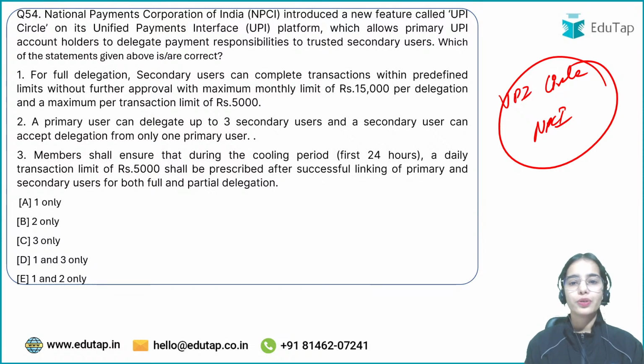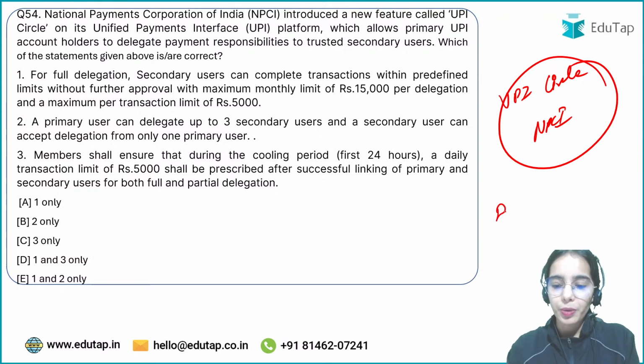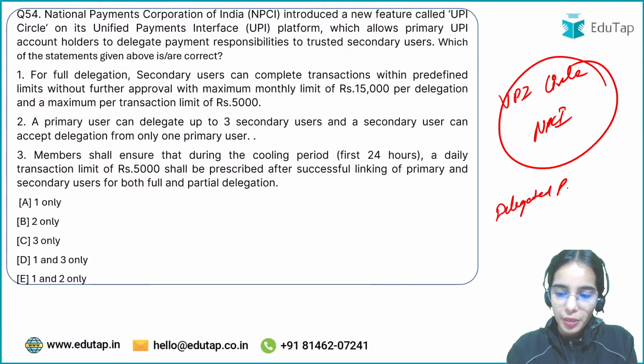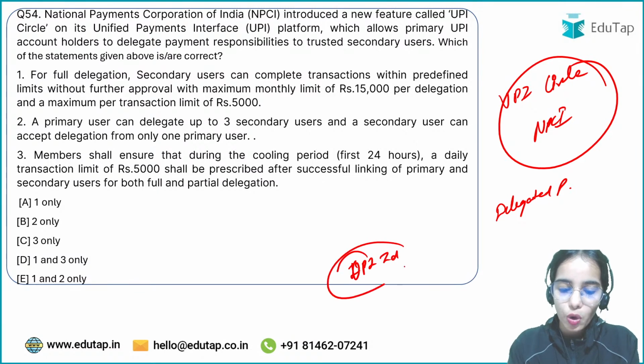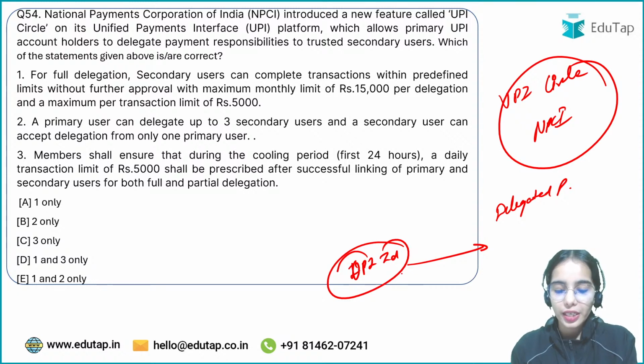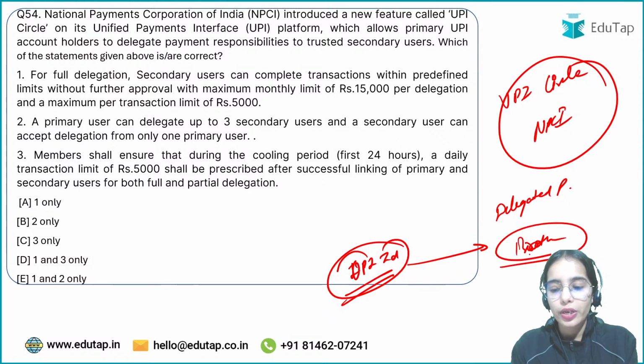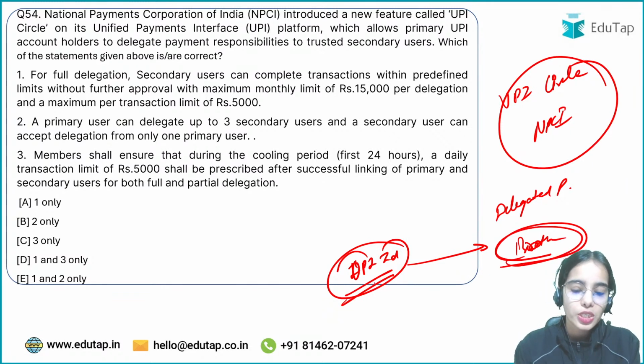So NPCI introduced a new feature called UPI Circle, that is for delegated payments. If my UPI ID is there and I want my brother, who is just a student right now, to use my UPI ID, my brother can do the transaction using my UPI ID.